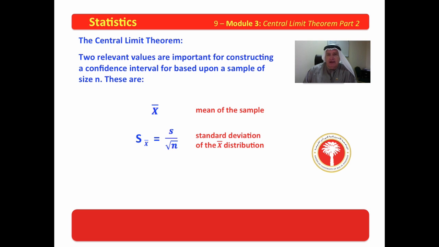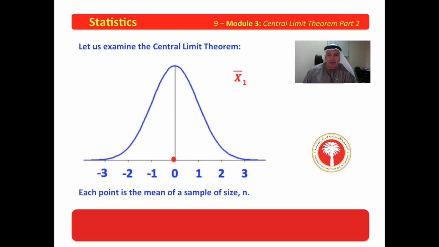Now, two relevant values are important for constructing a confidence interval based upon sample size n. These are x bar, the mean of the sample, and s sub x bar. This is the standard deviation of the x bar distribution, and it is equal to the standard deviation of the sample divided by the square root of n, where n is the number in the sample. Now let's see if we can see some things about that.